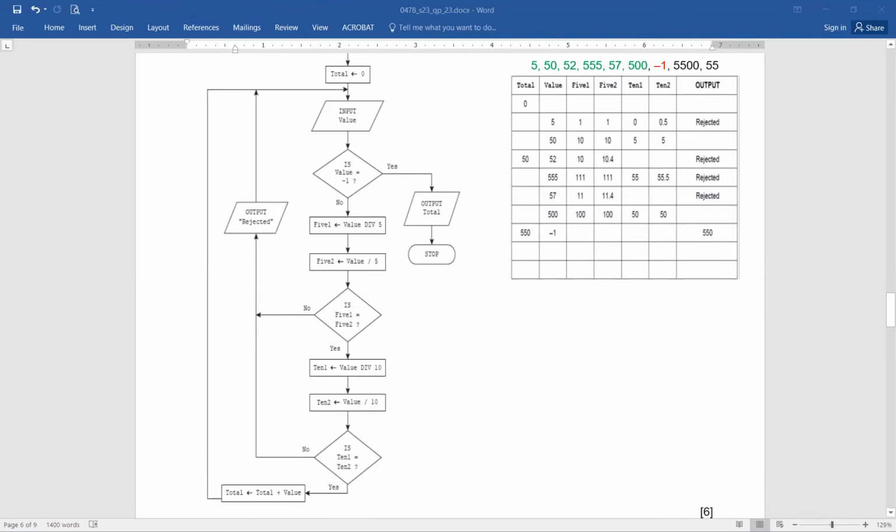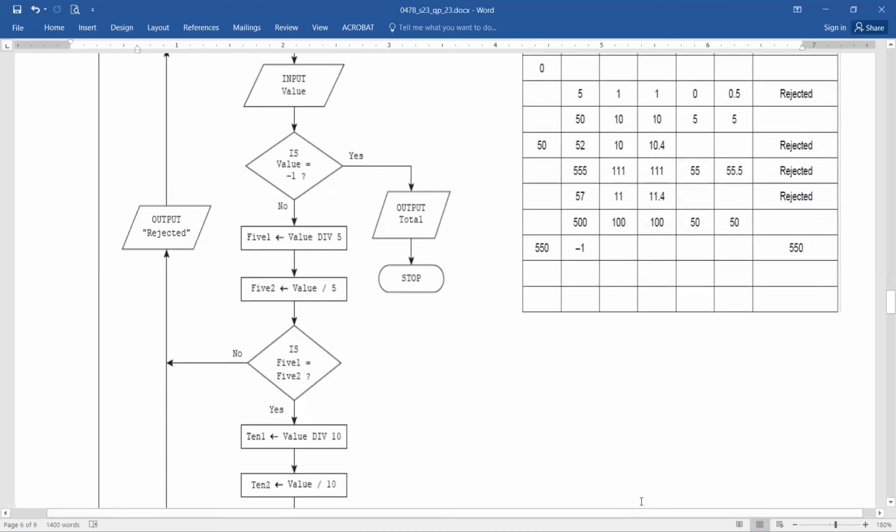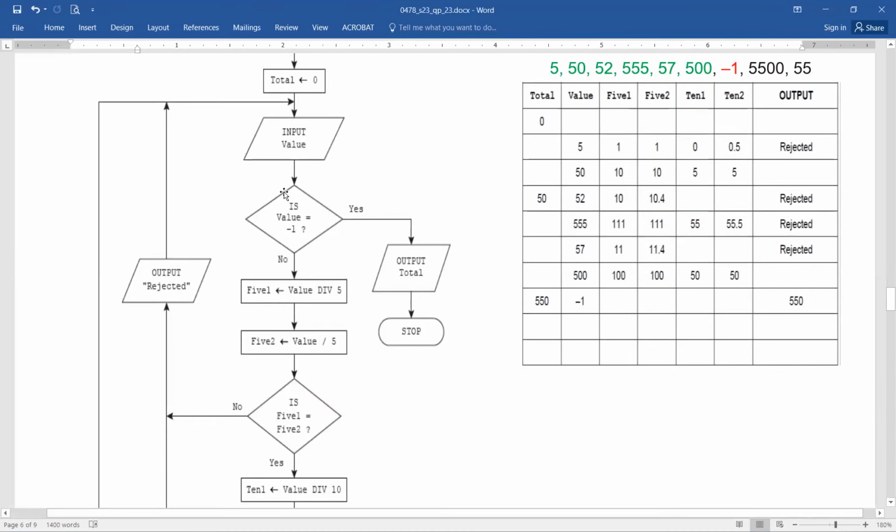Okay. Now you can try it out. Again, you can see for yourself that you will definitely get the correct answers. Again, the next input is taken. The value of total is not... It goes to value. Value is going to now hold the next value. Which one is the next value?